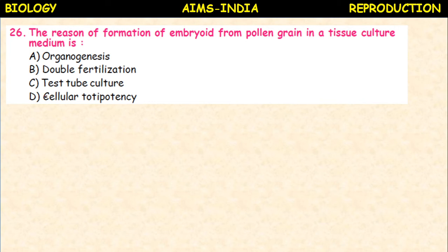Such cells are also called germ cells, stem cells. So it is called cellular totipotency. The reason for formation of embryoid from pollen grains in a tissue culture medium is cellular totipotency.